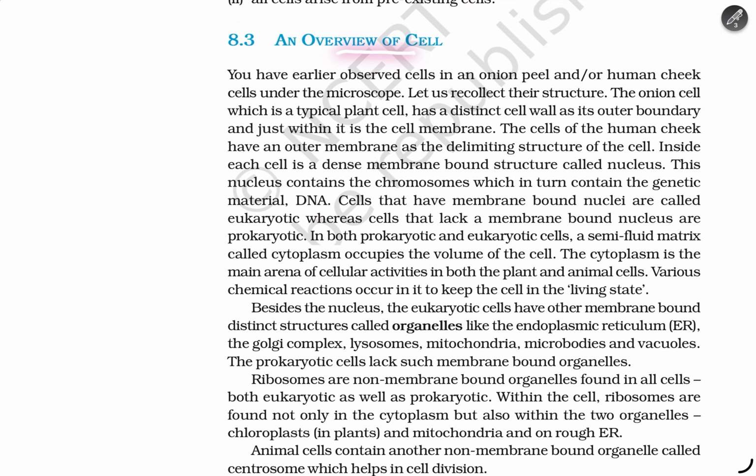An overview of a cell. You have earlier observed cells in an onion peel and human cheek cells under a microscope. Let us recollect their structure. The onion cell is a typical plant cell, with a distinct cell wall and, just within it, the cell membrane. The cells of the human cheek have an outer membrane as the delimiting structure of the cell. Inside each cell is a dense membrane-bound structure called the nucleus. This nucleus contains chromosomes, which in turn contain genetic material, DNA.